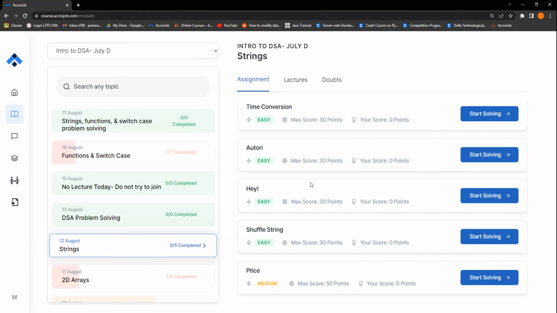I guess A is just a simple pushing two E's, right? So I don't think anyone will have a doubt in it. Shuffle string and P ties, I guess these are the 2 problems that will be bothering, right? Last 2. Okay. So let's take the last 2 problems first. Let's start with the shuffle string, right?